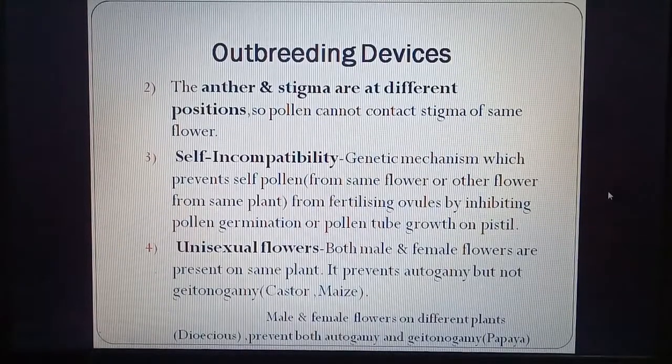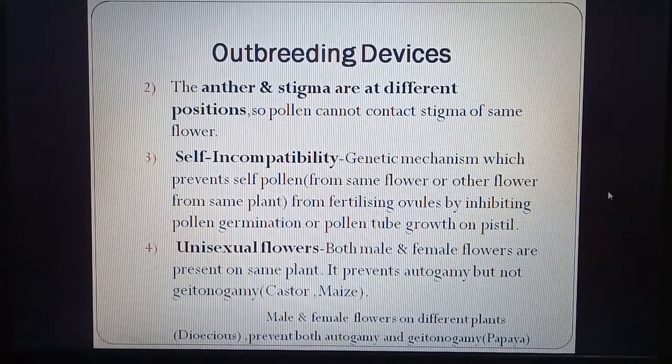Anther and stigma are at different position. So in the same flower, anther and stigma occupy different positions. So the pollen cannot come in contact with stigma.